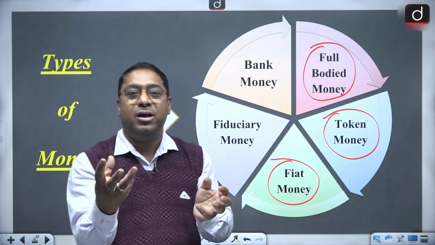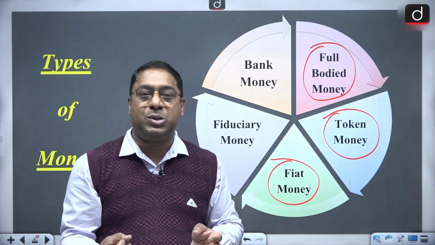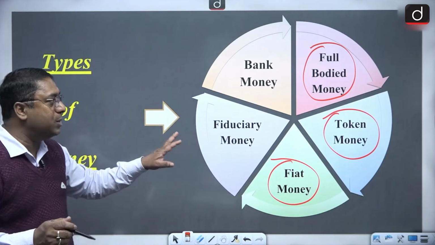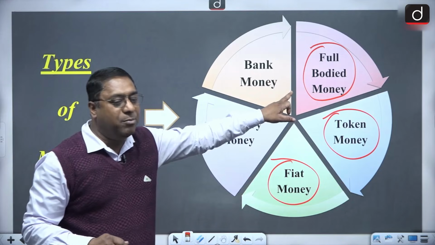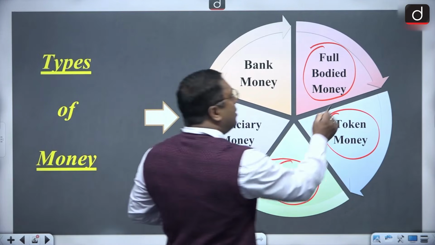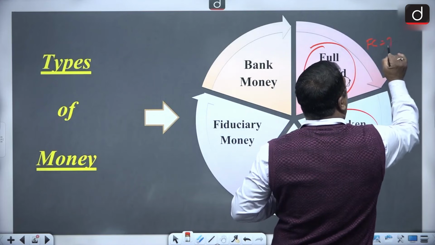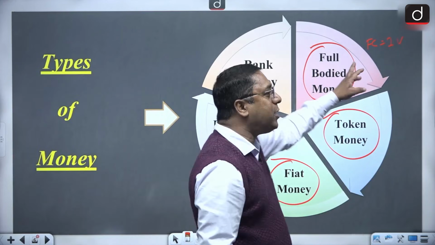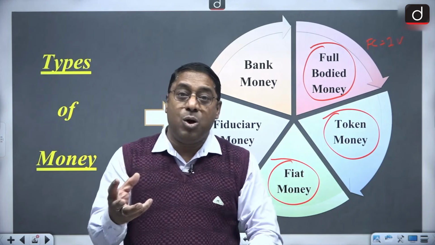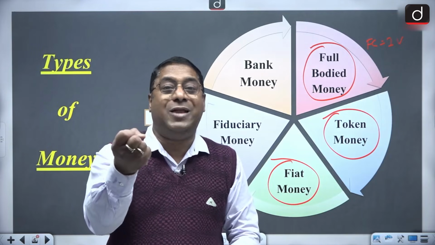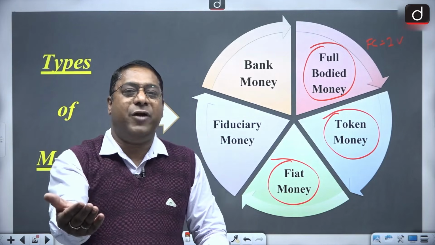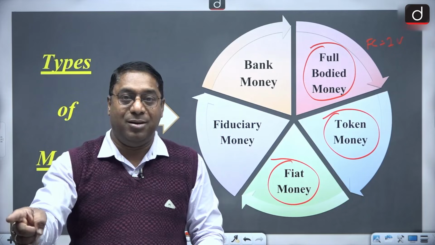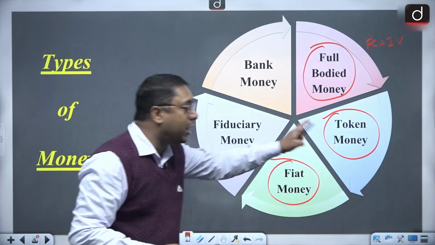Now, if the gold is of 100 rupees value, then its face value will also be that of 100 rupees. So when it comes to the full-bodied money, what happens here? Here the face value is equal to the intrinsic value. Always the face value will be equal to what? The intrinsic value. That means whatever is the intrinsic value of that gold, the same will be the face value. So that is referred to as full-bodied money. Remember it. Then comes the token money.